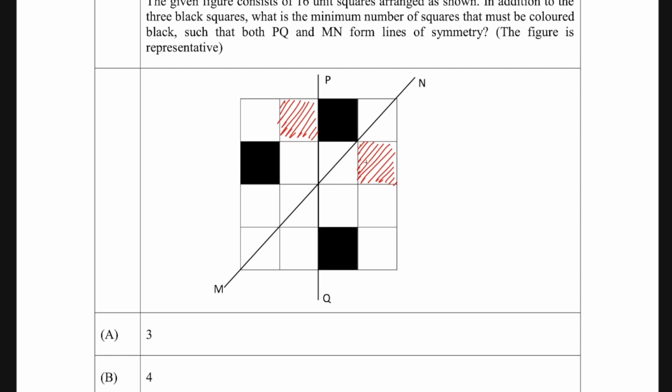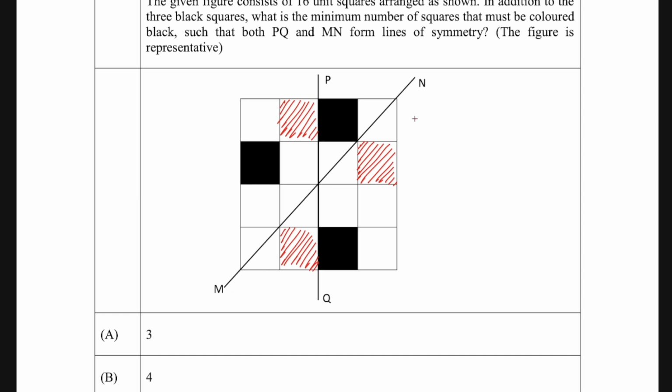So again, it is already shaded. Corresponding to this, we should have one more shaded here. So now the symmetry along PQ is maintained. Now again switch back and see, because you have shaded new squares, whether the symmetry along MN is maintained or not.